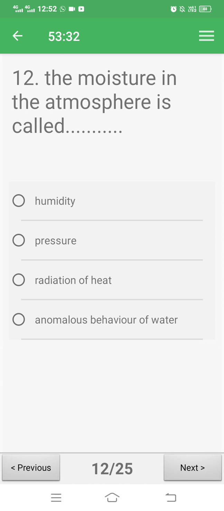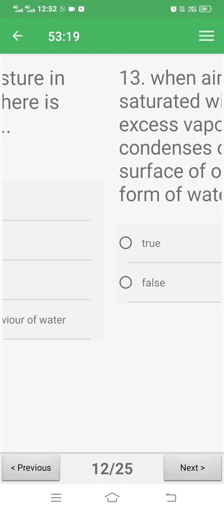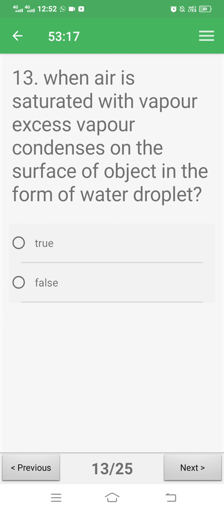The moisture in atmosphere is called humidity, pressure, radiation of heat, anomalous behavior of water. Okay, correct option is humidity. When air is saturated with vapor, excess vapor condenses on the surface of an object in the form of water droplets. Whether this statement is true or false. Correct answer is true.